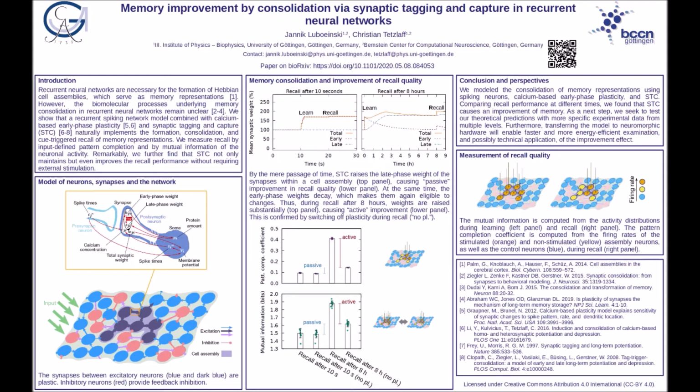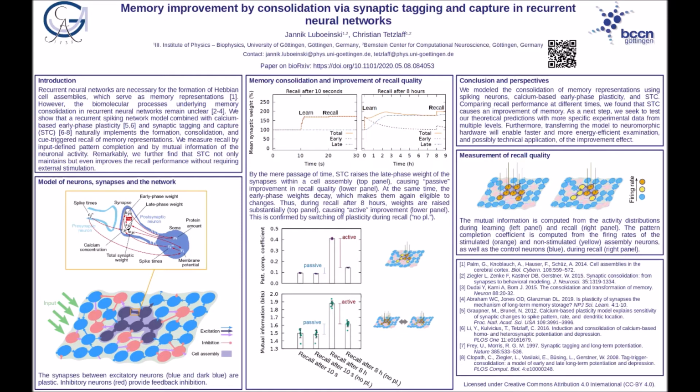Recurrent connectivity is necessary for the formation of heavy cell assemblies, which are groups of neurons with particularly strong internal connections that represent memories at the network level. However, the biomolecular mechanisms underlying memory consolidation in recurrent neural networks remain elusive.